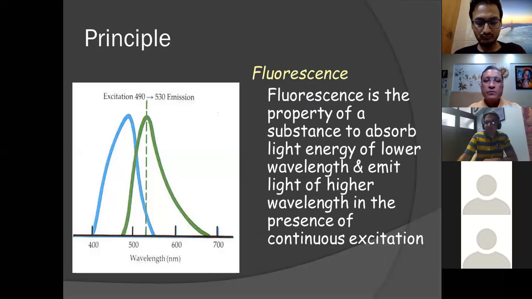The same thing what I discussed, that fluorescence is a property of a substance to absorb light energy at a lower wavelength and emit light at a higher wavelength in the presence of continuous excitation. That is where fluorescence gets differentiated from luminescence. Luminescence is a property where the substance can emit light of higher wavelength without continuous excitation, while in fluorescence you need excitation to emit a higher wavelength.